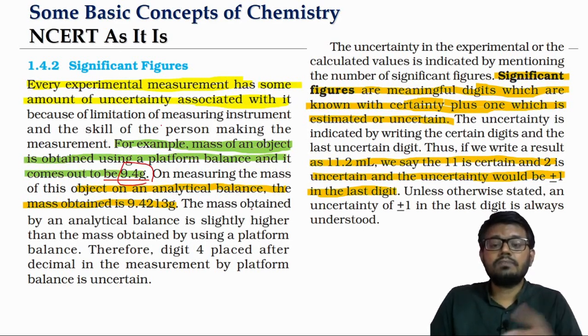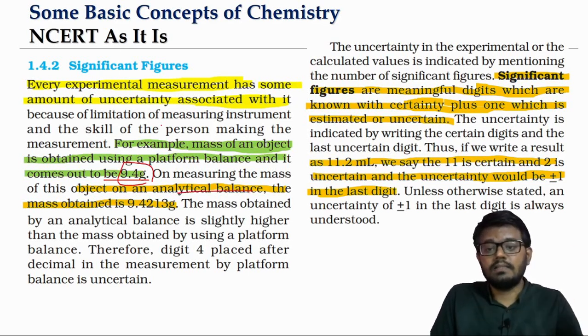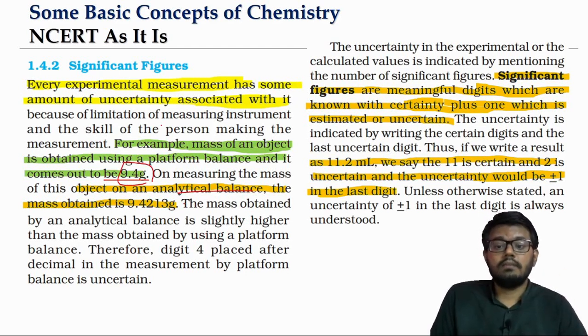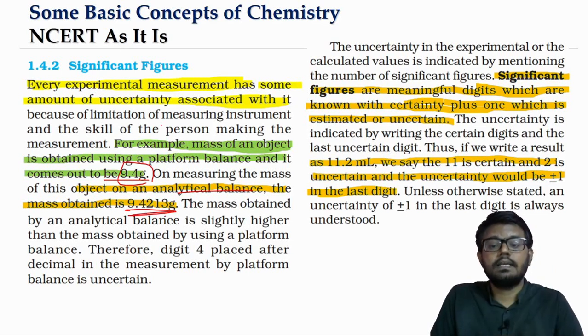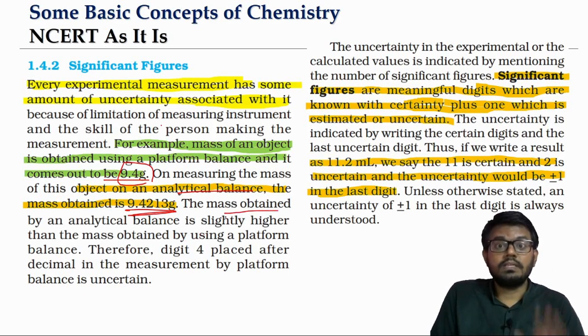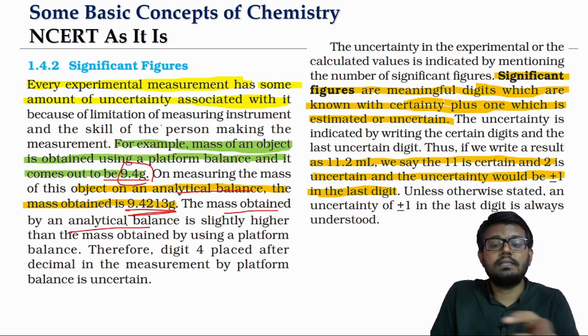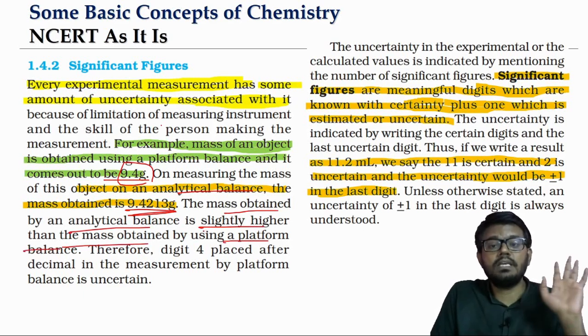If the same mass we measure by using an analytical balance, which already in the part 1 video we talked about, it will be able to give the measurement with more accuracy. So let's say the reading is coming as what? 9.4213 grams. One thing that we can clearly see is that the mass given by the analytical balance is more precise than the mass shown by the platform balance.